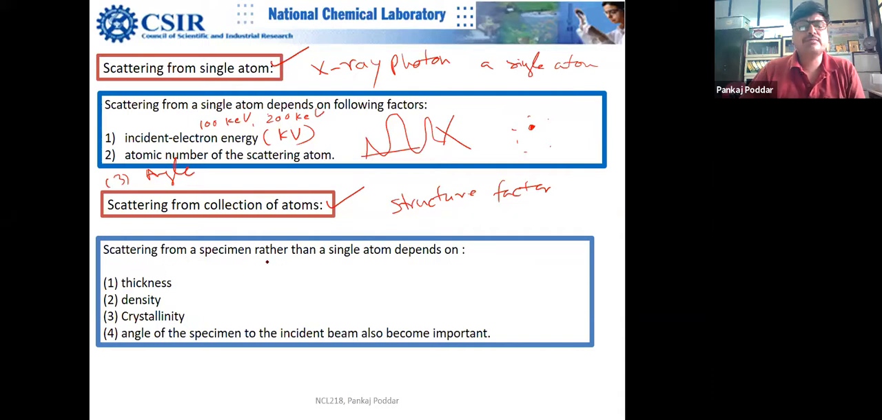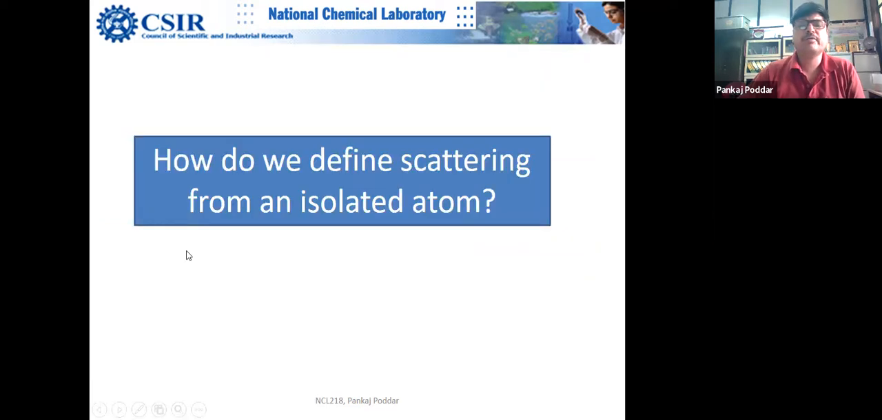Scattering from the entire specimen, rather than a single atom, depends upon its thickness, which all of you are aware of, and density, meaning how densely the atoms are packed, crystallinity, and angle of diffraction, the angle of scattering. So let us take them one by one.